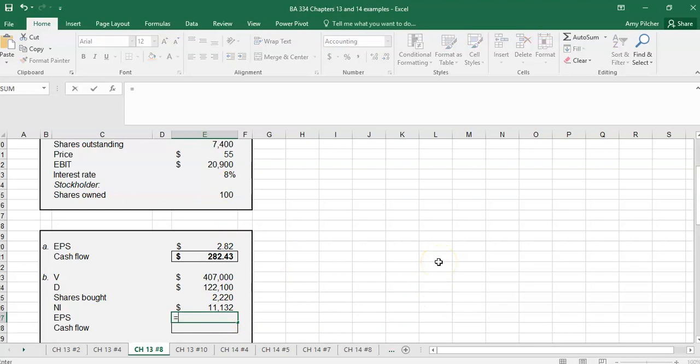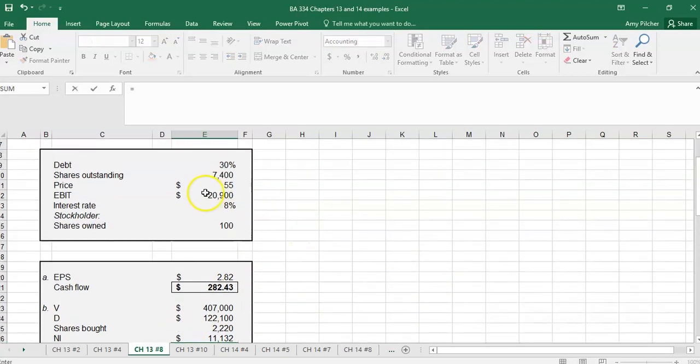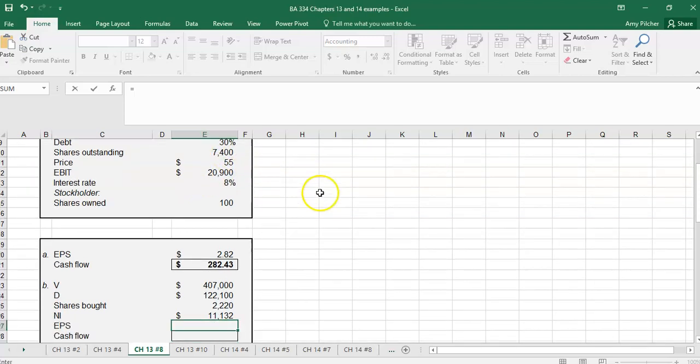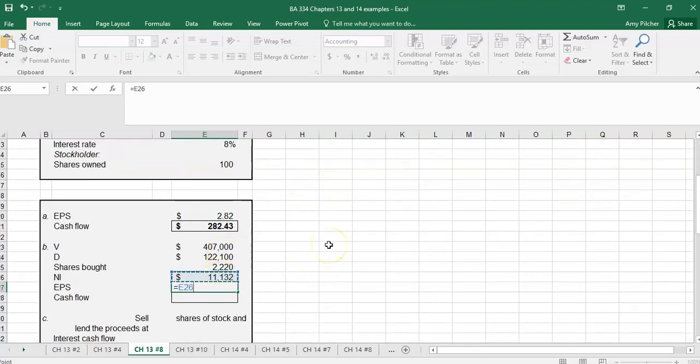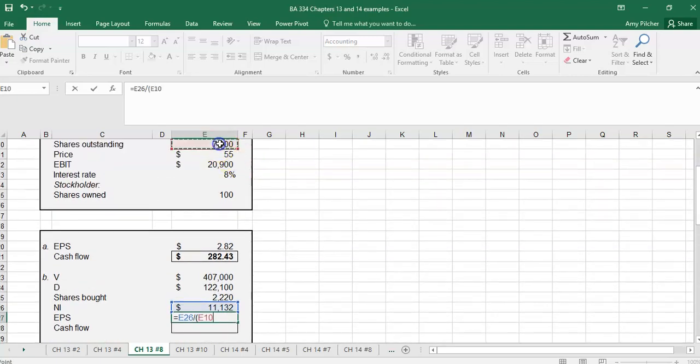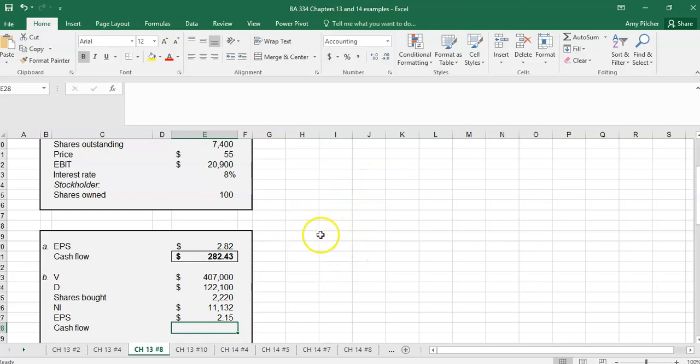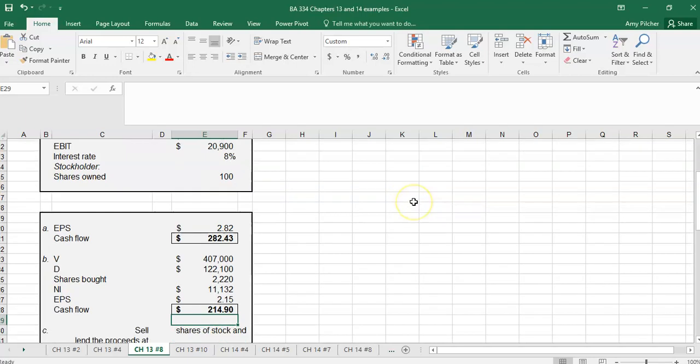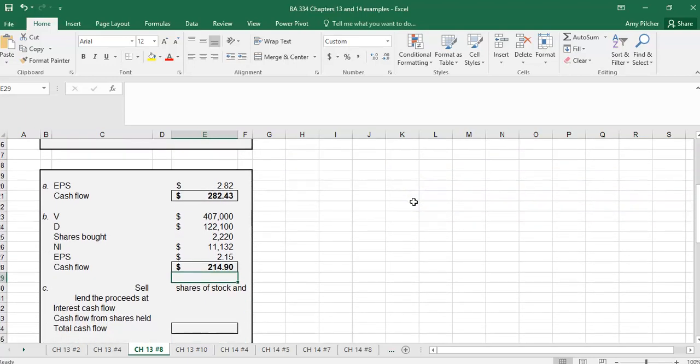The earnings per share is the net income divided by the shares outstanding. So we had 7,400 shares outstanding, and we bought back 2,220 of them. So now our earnings per share is $2.15. Now we get for our money, for 100 shares, $214.90.